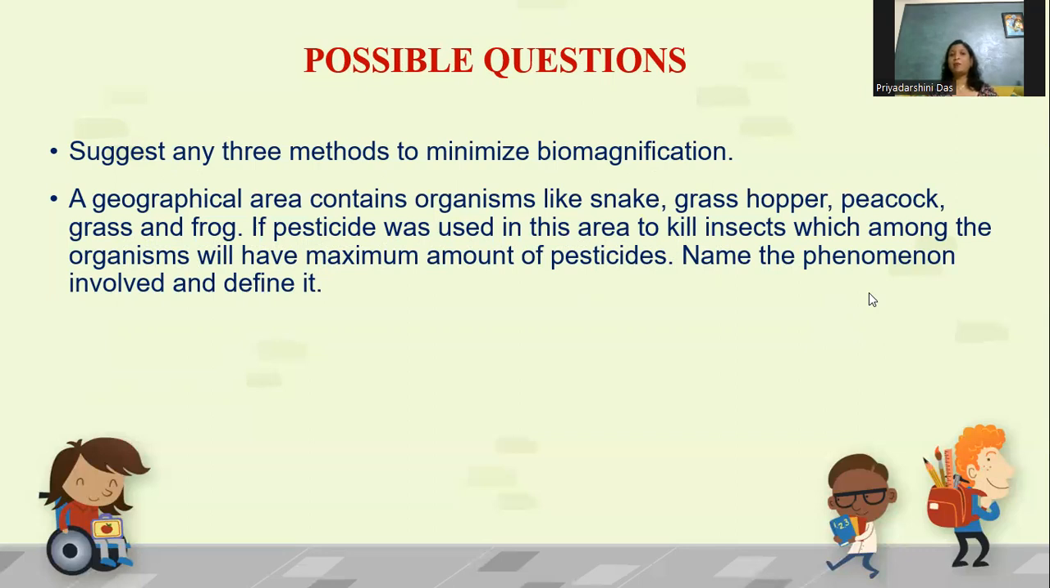So name the phenomenon involved. Definitely biomagnification. Define it. The definition we have already discussed. And who will have the maximum amount of pesticide? Definitely the one who occupies the highest position in this particular food chain. So that will be the peacock.